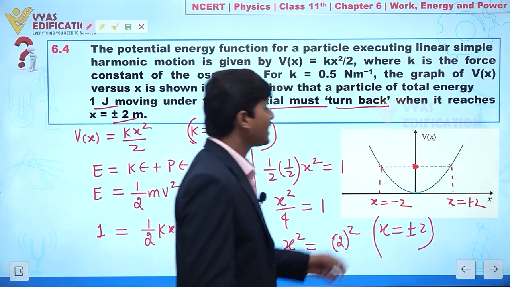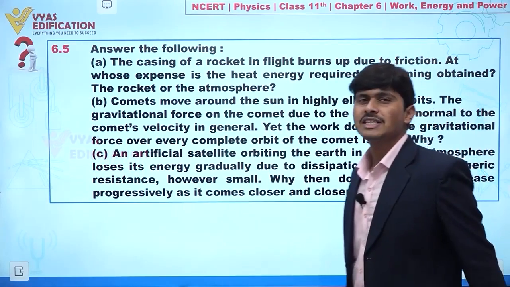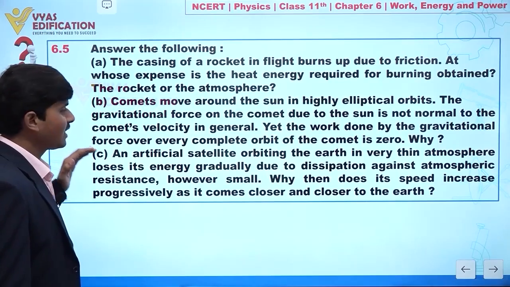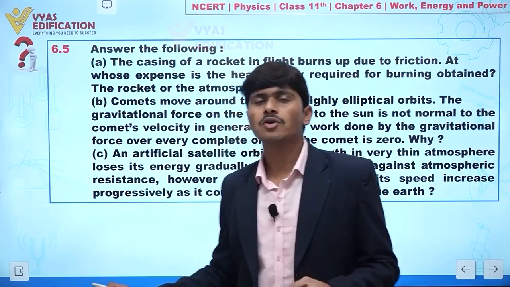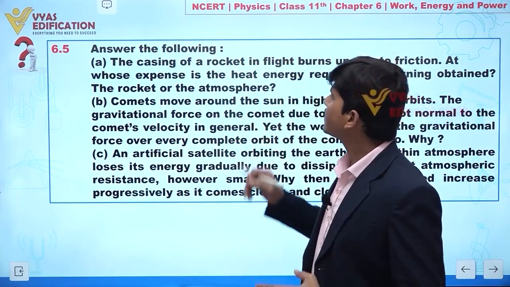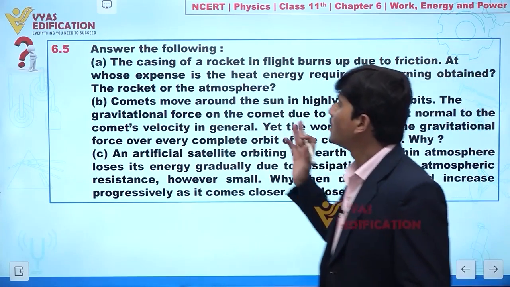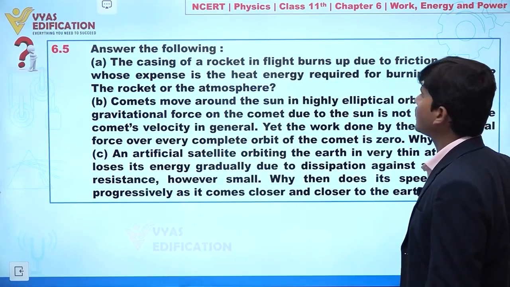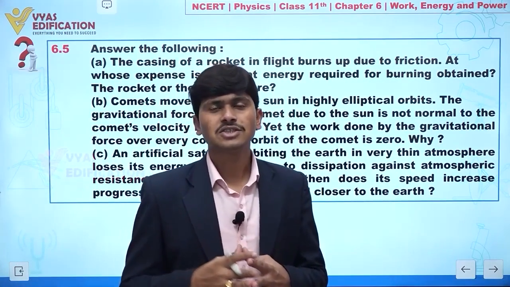Why? Because now we are going to discuss question number 6.5, and in this question it is given to you to answer the following. Clear? Now we have 4 parts, A, B, C and D. So first we are discussing only part A. In part A the question is: the casing of a rocket in flight burns up due to friction. At whose expense is the heat energy required for burning obtained, the rocket or the atmosphere?